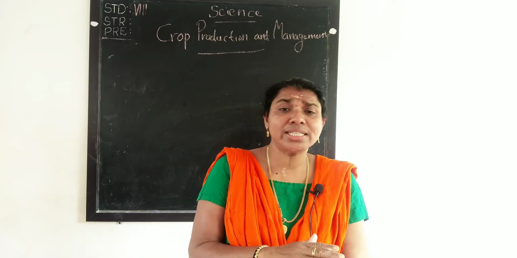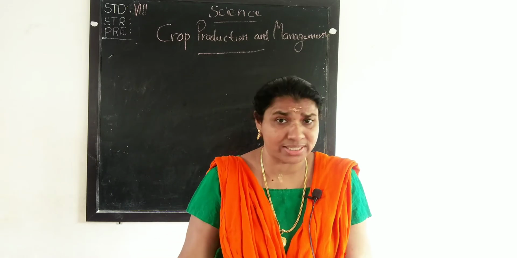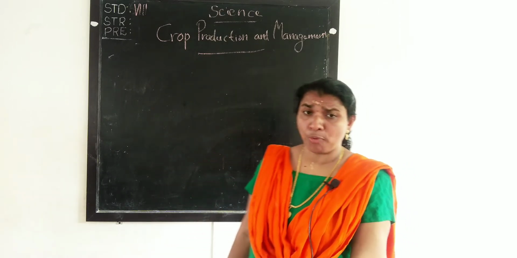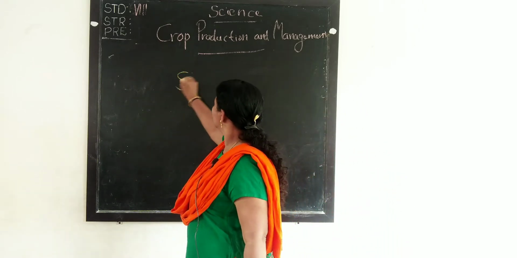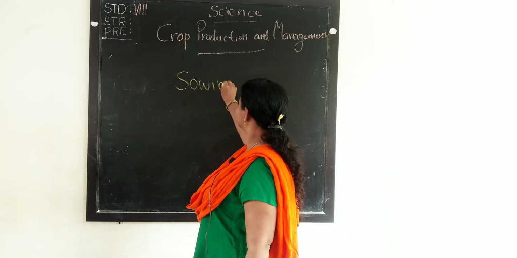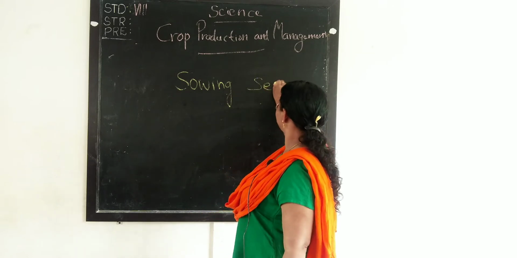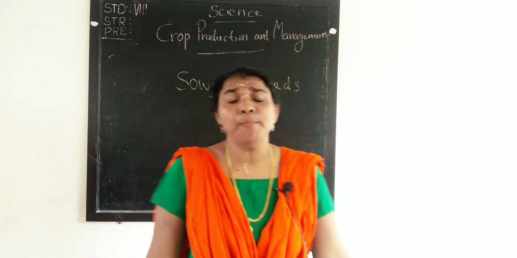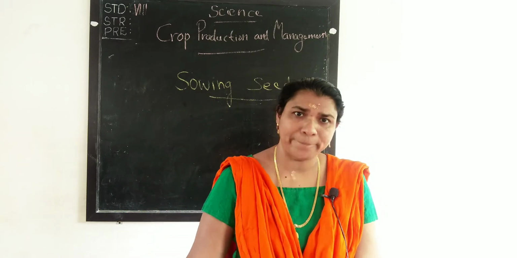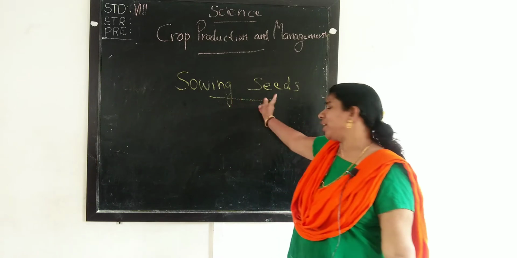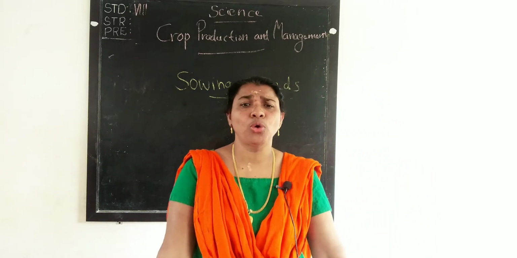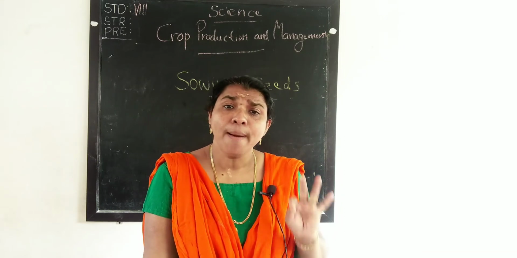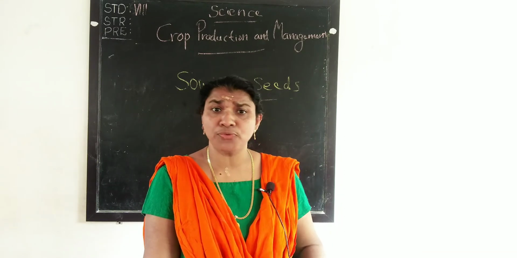Yesterday we discussed the preparation of soil first. Today we are going to describe the second point, that is sowing seeds. That is another important step of agricultural practice. When we are talking about sowing seeds, first we must select the seeds from plants for sowing.